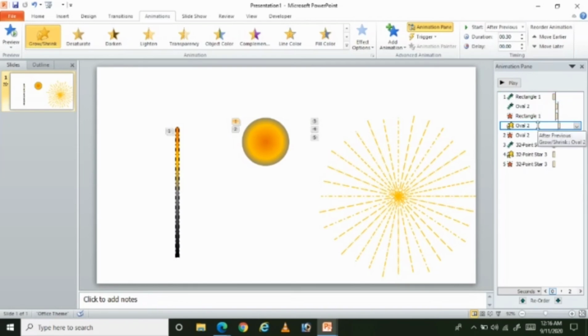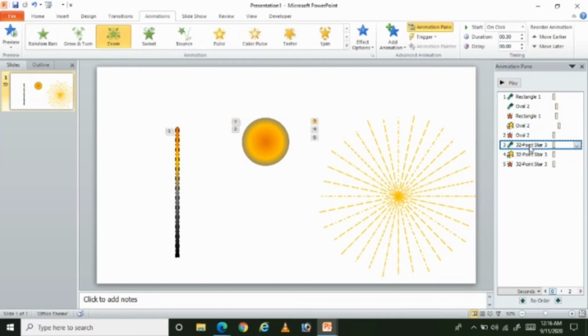And the next one, after growing the circle, this star has to come. So I'm changing this element to here, and I'm changing the effect to with previous. When the oval starts growing, it has to come out, zoom. And then the same star has to grow, and this effect has to come after the previous.